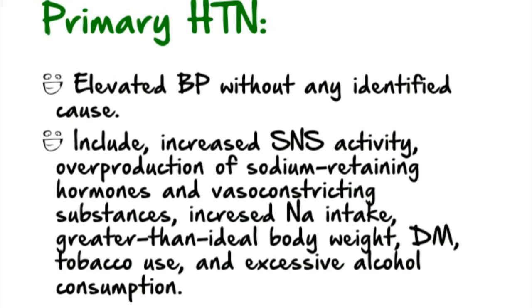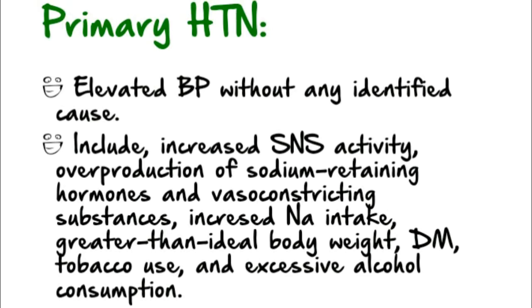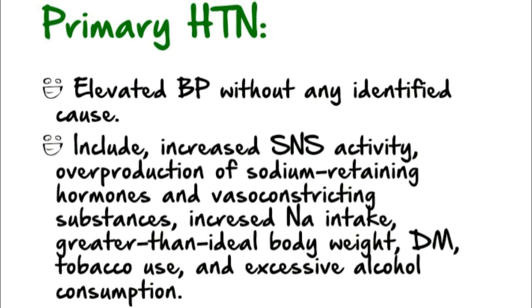Primary hypertension is elevated blood pressure without an identified cause, and it accounts for 90 to 95% of all cases of hypertension. This includes increased SNS activity, overproduction of sodium retaining hormones and vasoconstricting substances, increased sodium intake, greater than ideal body weight, diabetes mellitus, tobacco use and excessive alcohol consumption. Primary hypertension is the major focus of this chapter because of its prevalence and impact on health.